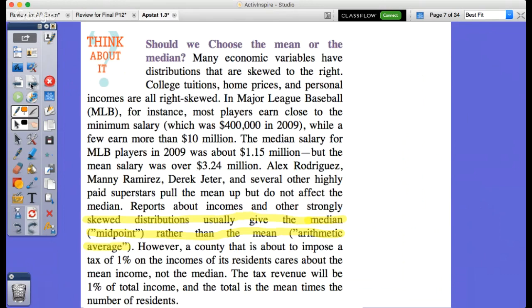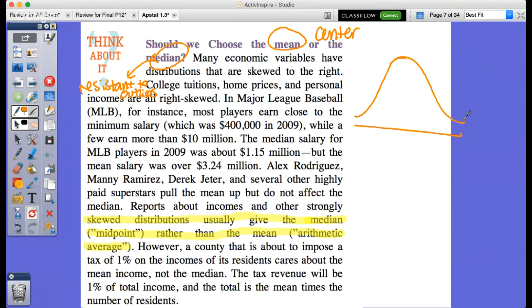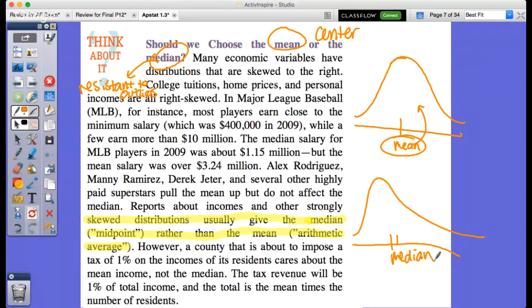Okay, so big important idea. When do we use mean and median when describing center, okay? What we would say is that since the median is resistant to outliers, okay, resistant to outliers, if it is approximately normal, we use the center mean, okay? We use mean when it's approximately normal. When it is skewed to the right side, we traditionally use the median as center. That's a huge idea. Star that, highlight that, big idea.